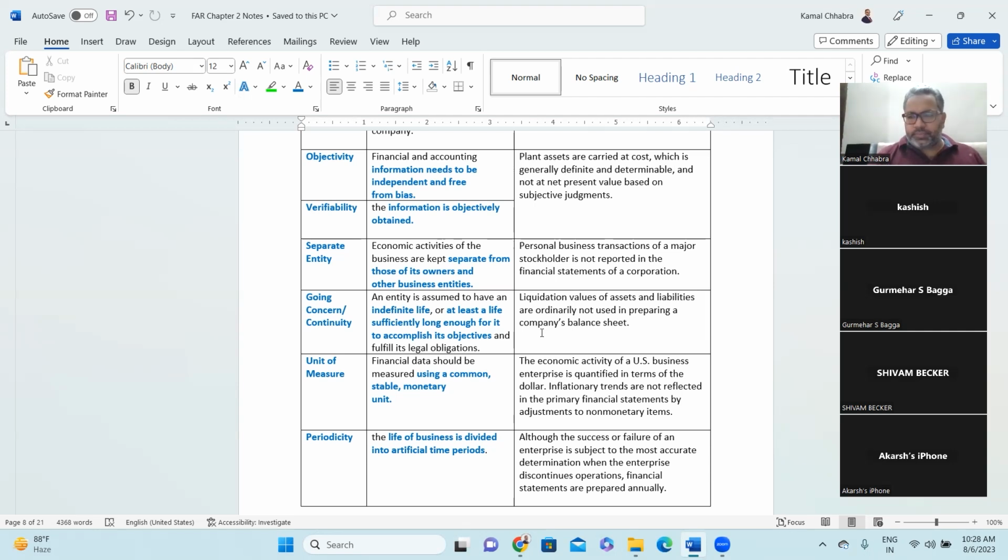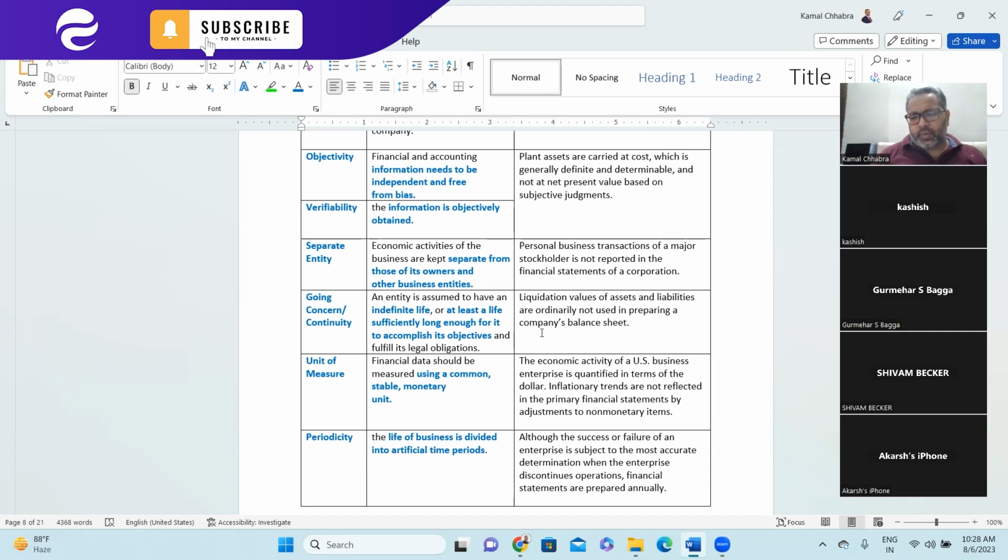Objectivity, basically, here we can talk about management override. Yes, the management should be very objective in terms of stating their financials. So yes, very good point, Gurmeher. It's a very technical point also. We need to always keep in mind management overriding of controls.